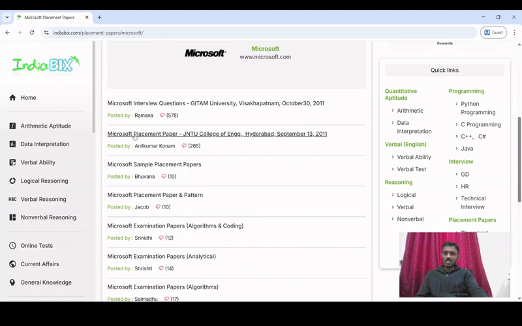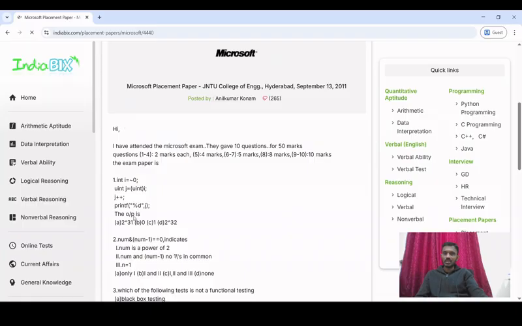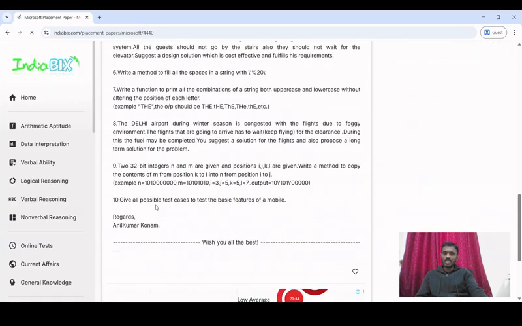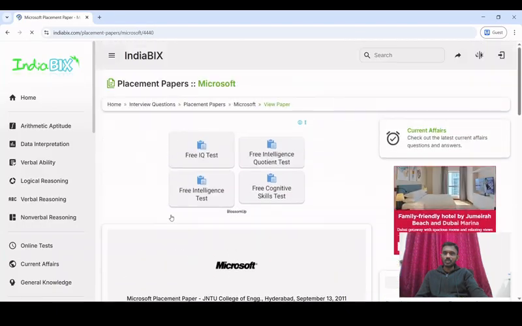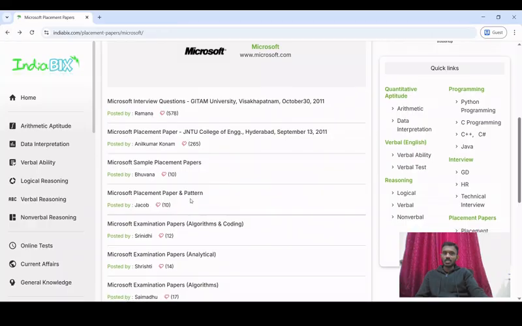As you can see here, this one consists of the Microsoft placement paper. By looking at the topic, you can understand whether it is about a placement paper, interview questions, or sample placement papers. In this one, they have the questions themselves. They have mentioned that in the Microsoft exam, there were 10 questions for 50 marks: 4 questions of 2 marks each, and 5 questions of 4 marks, something like that, and they have also given the questions. So this is very handy for people preparing for the Microsoft examination. Similarly, you can find papers for all other companies also.